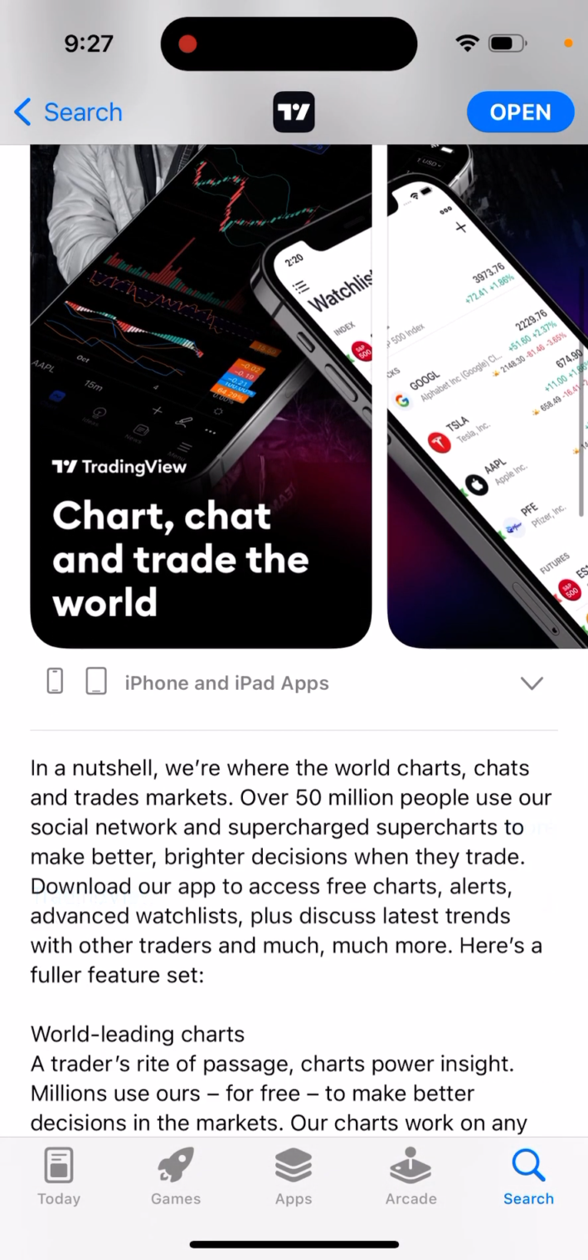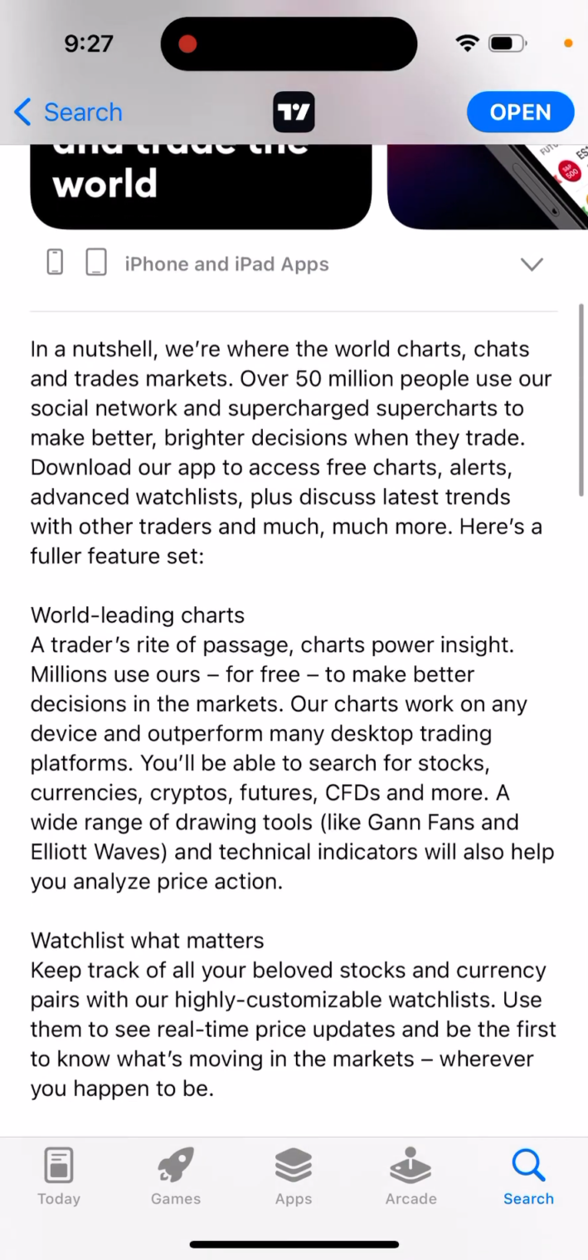In a nutshell, we are where the world charts, chats, and trades markets. Over 50 million people use our social network and supercharts to make better, brighter decisions when they trade. Download our app to access free charts, alerts, advanced watch lists, plus discuss latest trends with other traders and much, much more. Here's the full feature list.